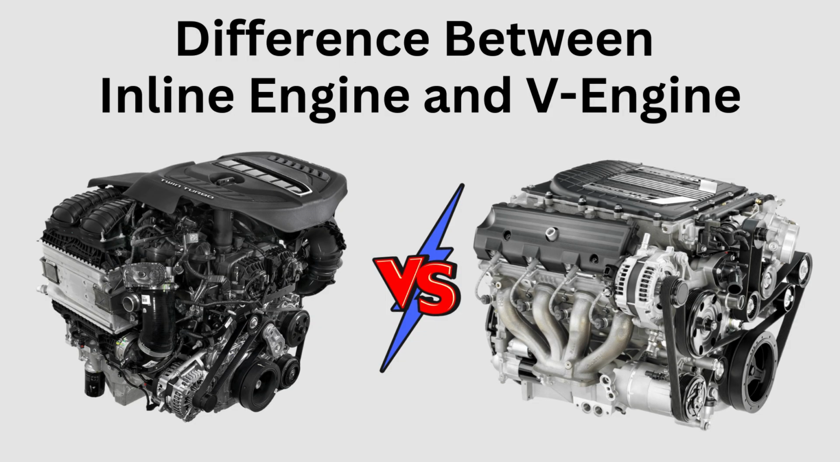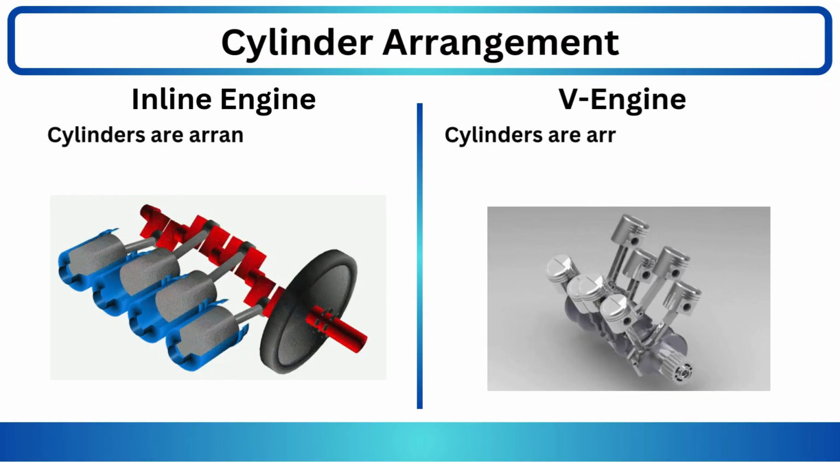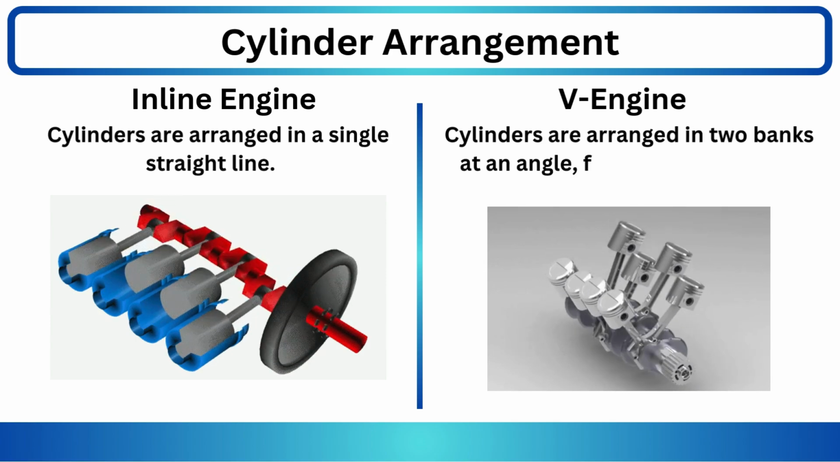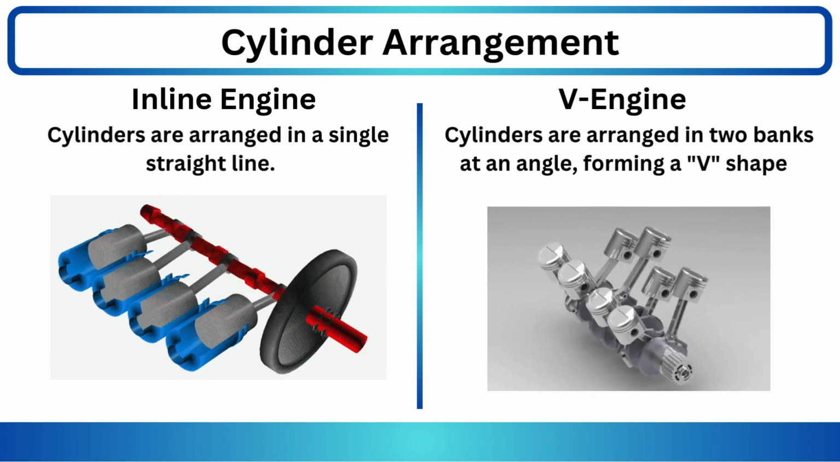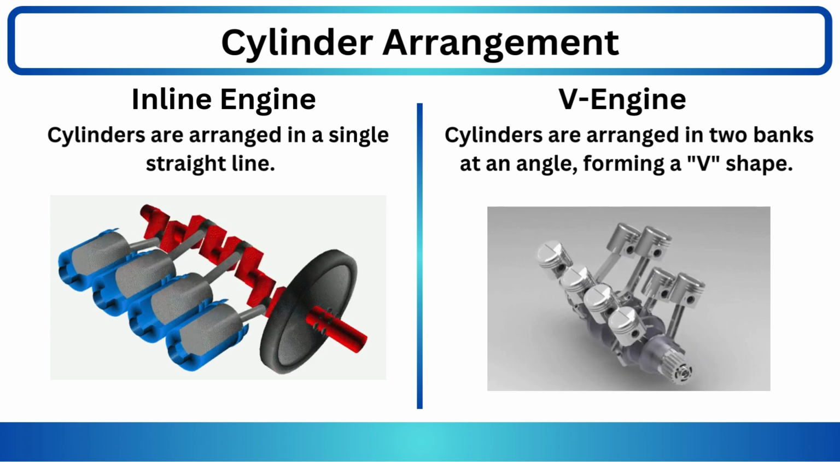Difference between inline engine and V engine. Step 1. Cylinder arrangement. Inline engine, cylinders are arranged in a single straight line. V engine, cylinders are arranged in two banks at an angle, forming a V shape.